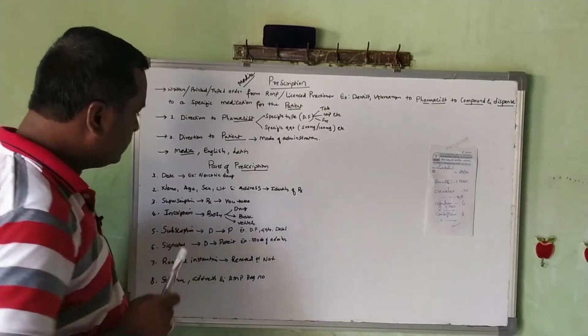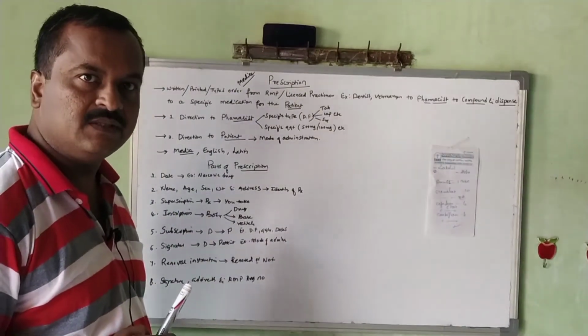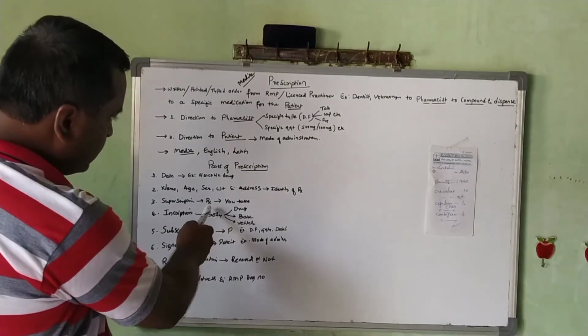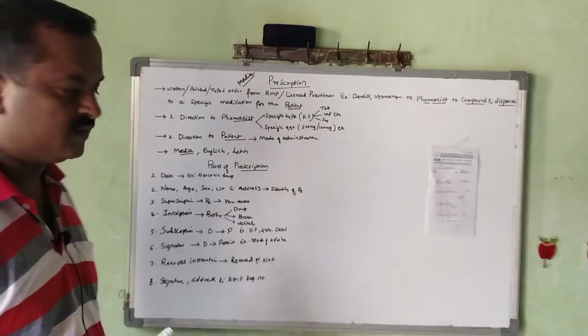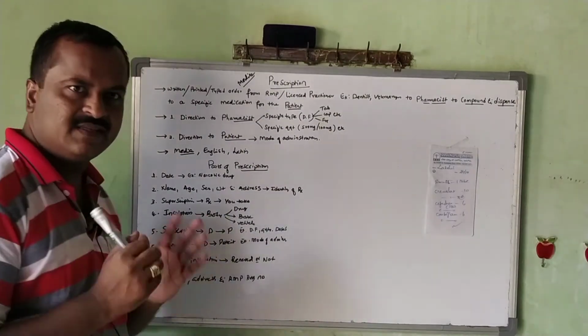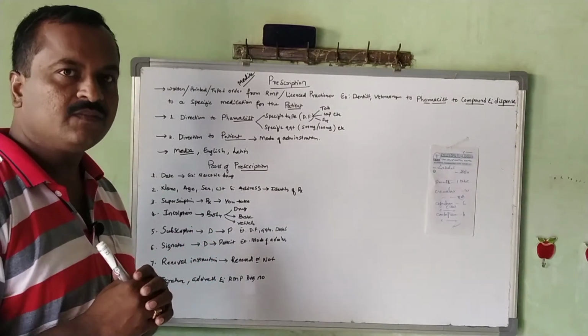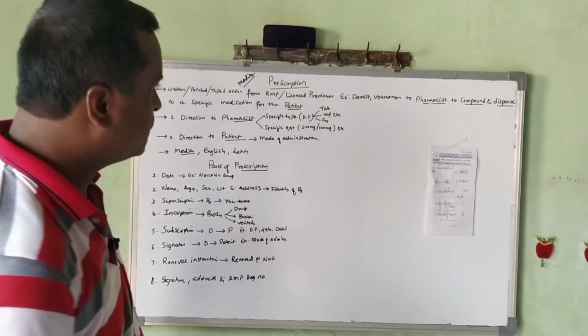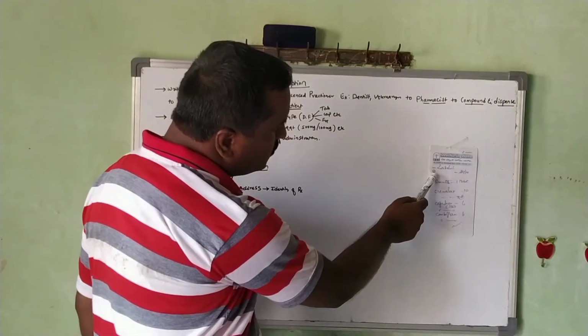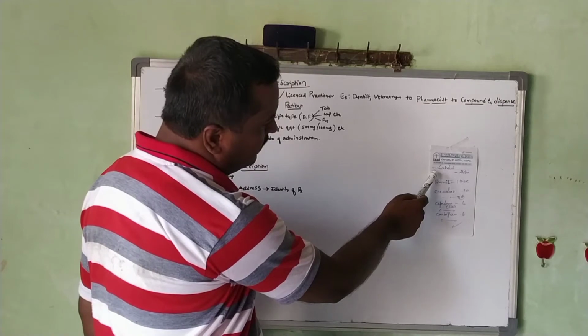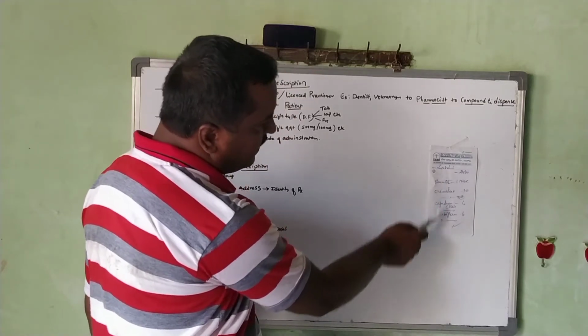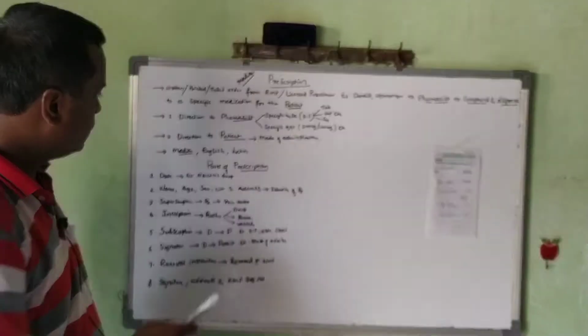Coming to the third part of the prescription, the superscription. It is abbreviated in Latin as Rx. That is called an Rx. It has a very simple meaning, "you take," meaning the following medication has to be taken as prescribed. This is an example I am showing here. Rx is written here, and after the Rx, some medication is given in a list.